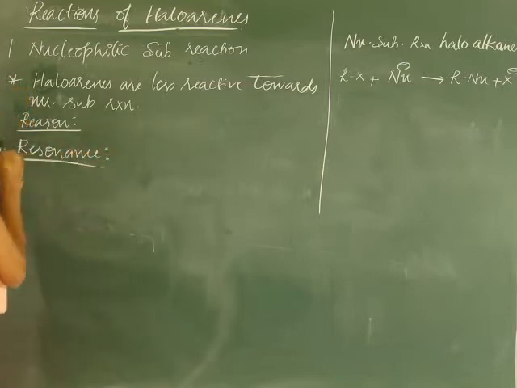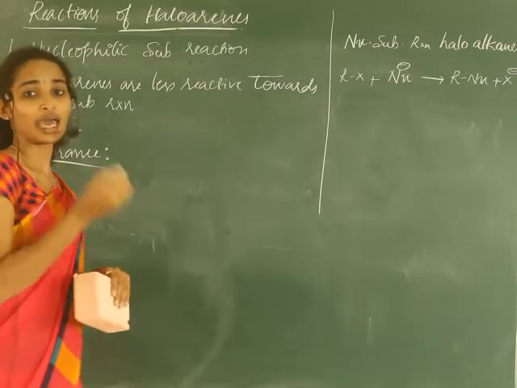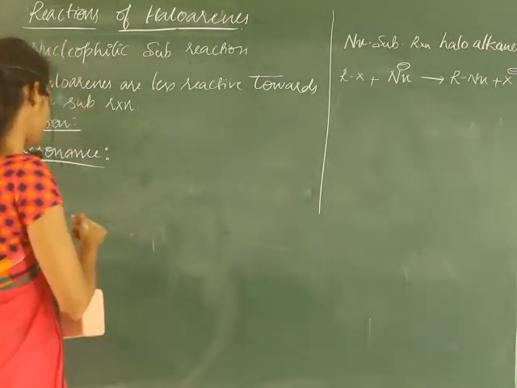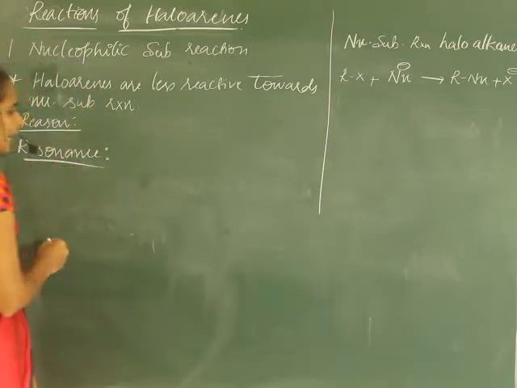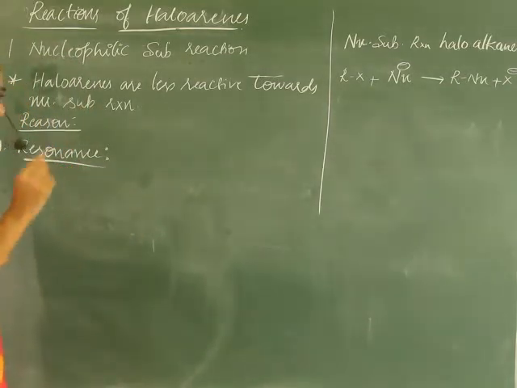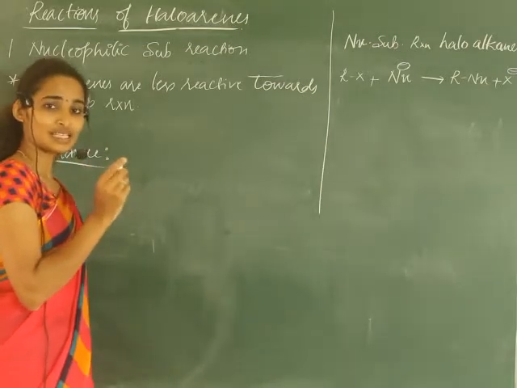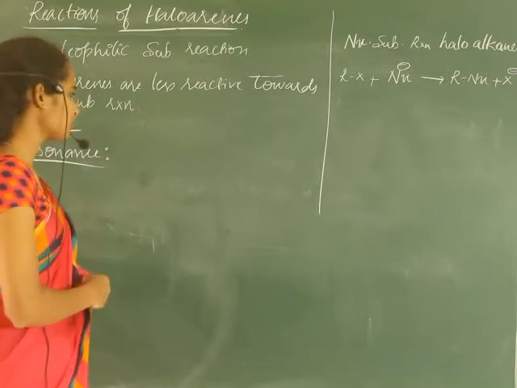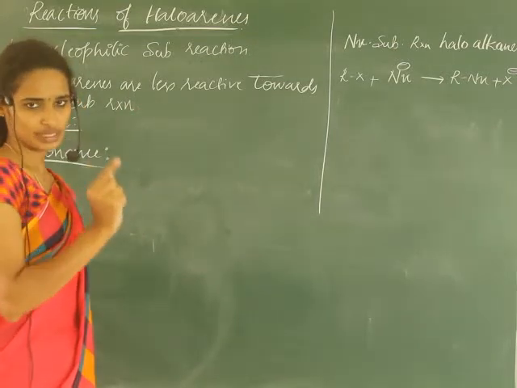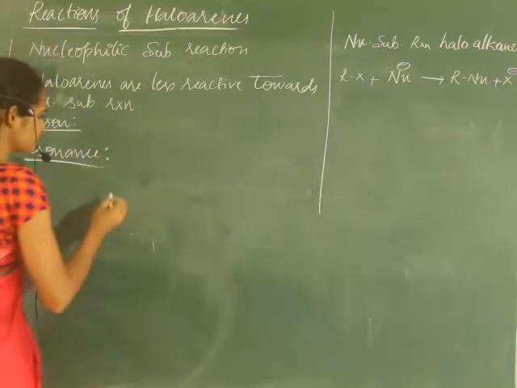How does resonance affect nucleophilic substitution reactions in haloarenes? Let us discuss. In haloarenes, the lone pair of electrons present on the halogen atom is in conjugation with the pi bonds of the benzene ring. I will explain.